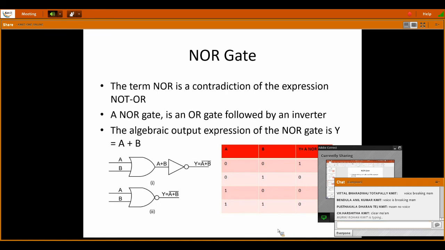So the NOR gate is the opposite of the OR gate. This is the symbol of your NOR gate: an OR gate followed by a bubble, and the Boolean expression.